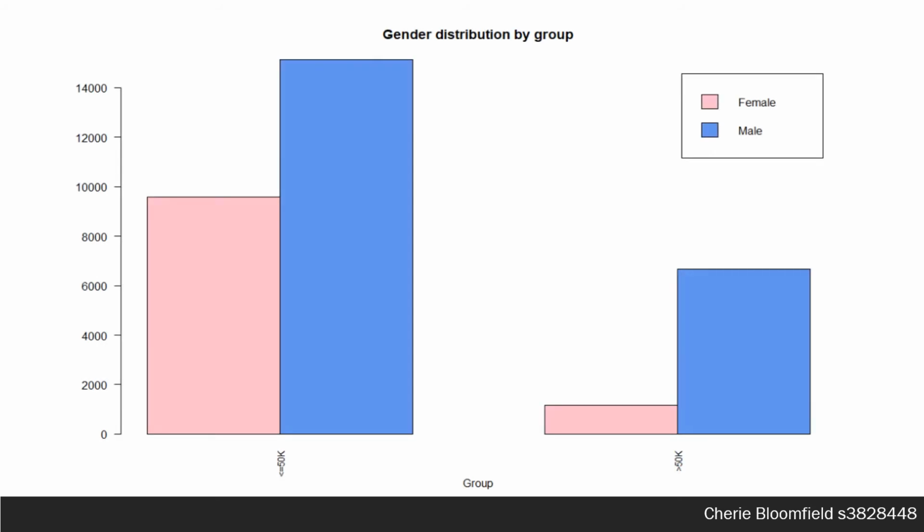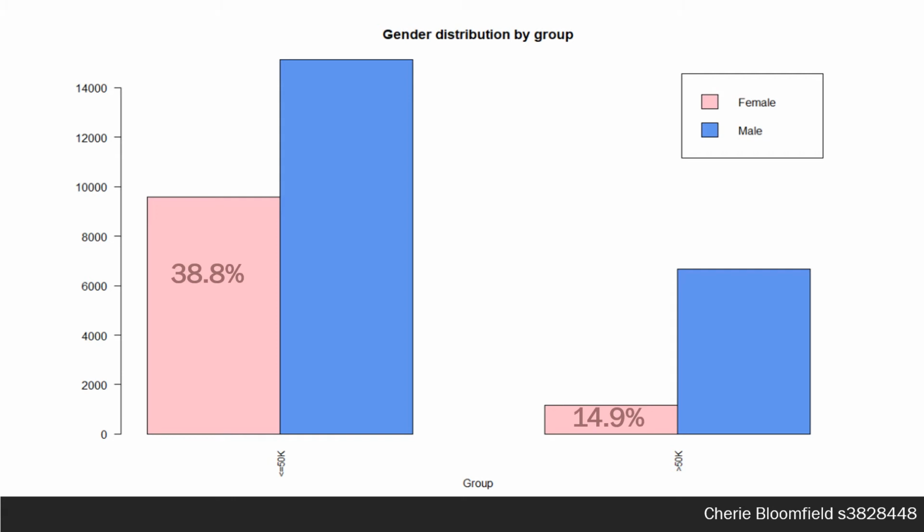Looking at the distribution of gender, there is variation in the number of women who made greater than $50,000. Women made up 38.8% of individuals earning less than or equal to $50,000 and only 14.9% of earners above $50,000. Therefore, high-income earners were more likely to be males.